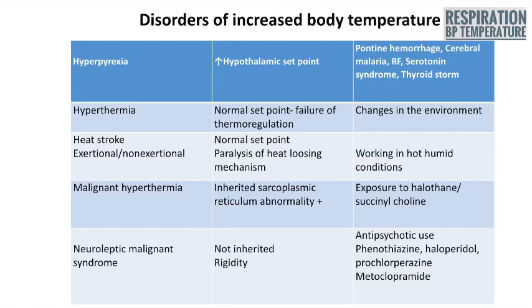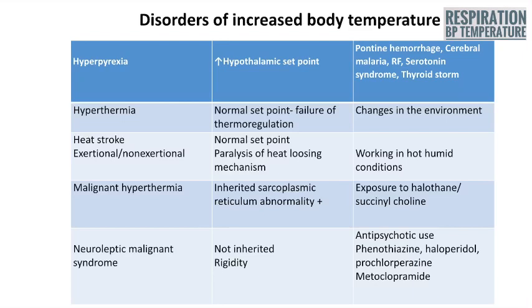Heat stroke has two types, exertional and non-exertional, where again the thermal set point is normal, but there will be paralysis of the heat losing mechanism. Usually it is seen when the individual is working in hot, humid conditions.